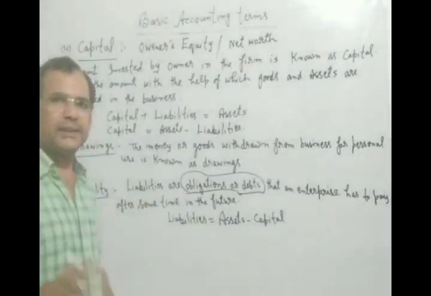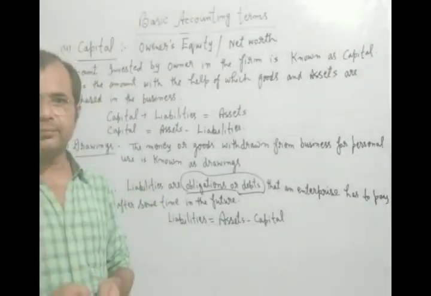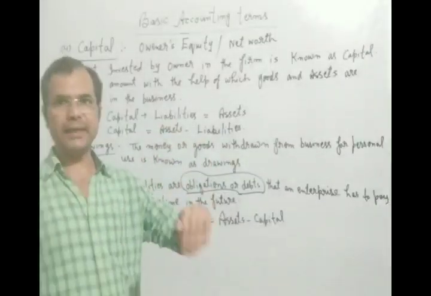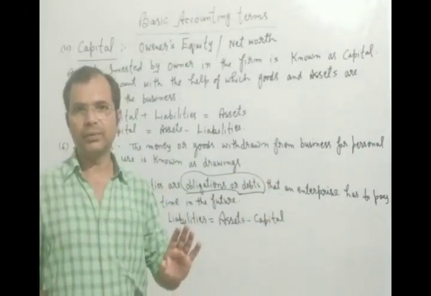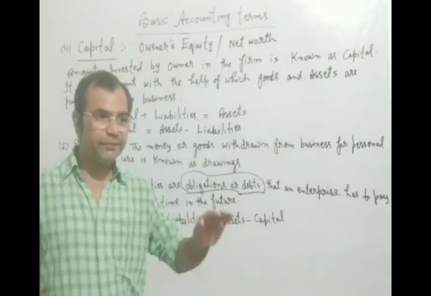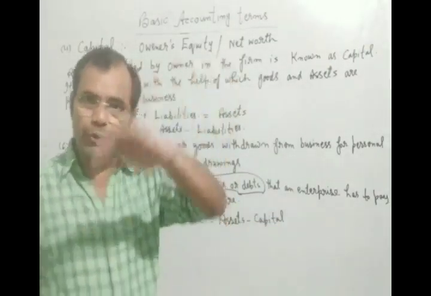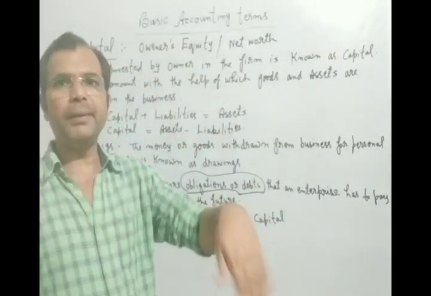So it is not very easy to understand. Only credit purchase is not liability. Suppose you have taken a loan and you will have to pay the loan amount and the interest on the loan amount. If the amount or interest is due from the firm, it will be a liability.